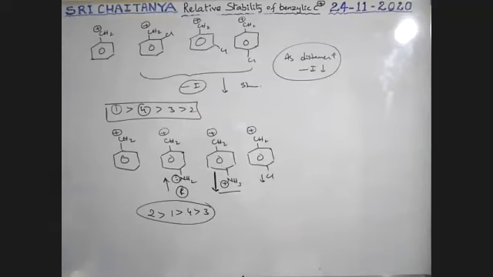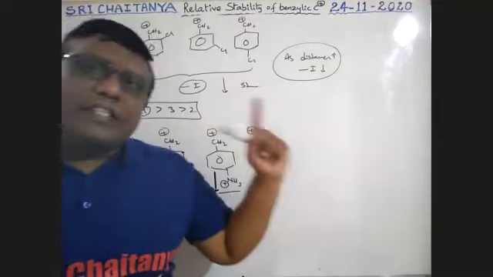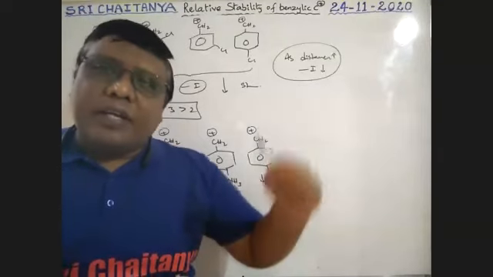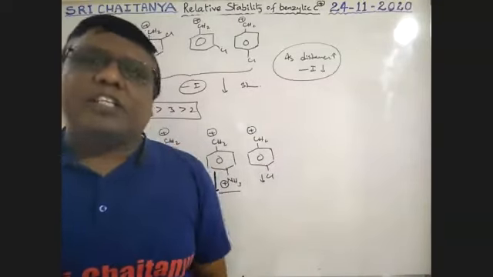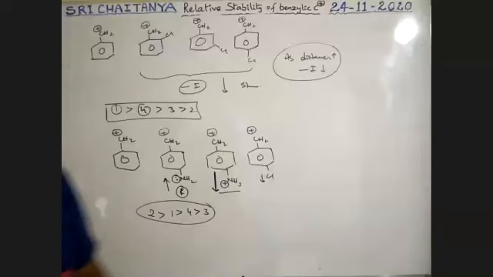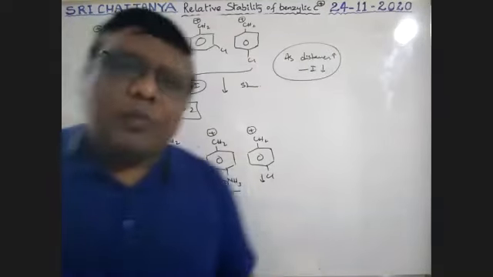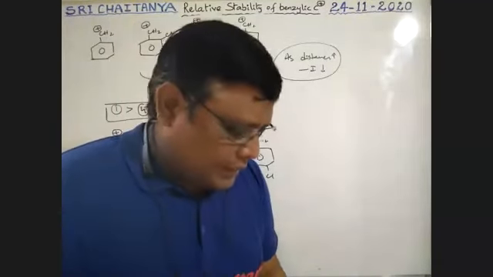As positive charge magnitude decreases, stability increases. So an electron withdrawing group increases the positive charge, and an electron donating group decreases the positive charge. Please be conscious about that. So this is the way. Next, one more example.